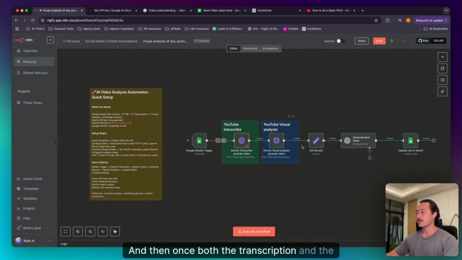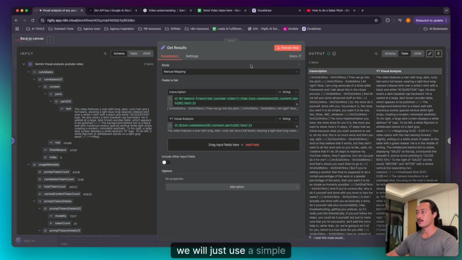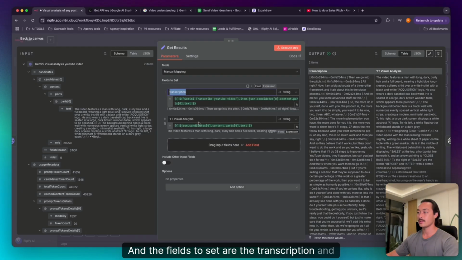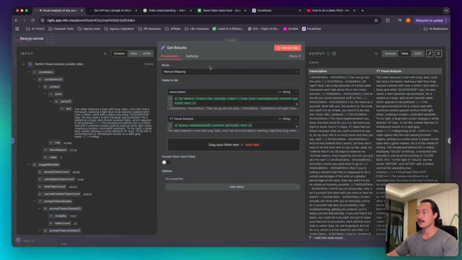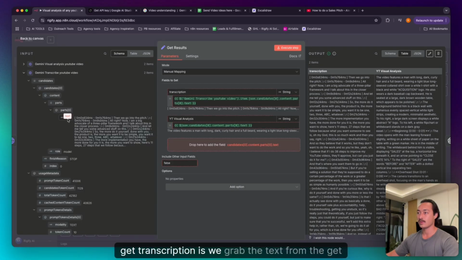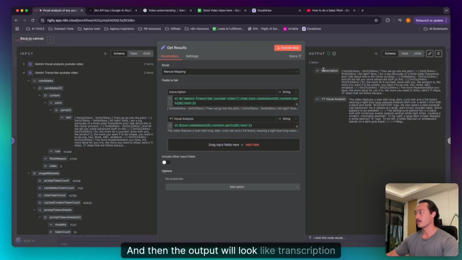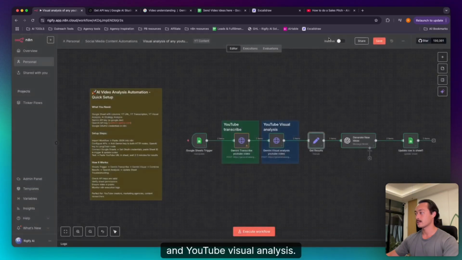And then once both the transcription and the visual analysis have been grabbed from Gemini, we will just use a simple set field node. And the fields to set are the transcription and the YouTube visual analysis. And we've simply just grabbed the Gemini visual analysis YouTube video and dragged that here. And then the same thing for the get transcription is we grab the text from the get transcription node and then drag it into there as well. And then the output will look like transcription and YouTube visual analysis.